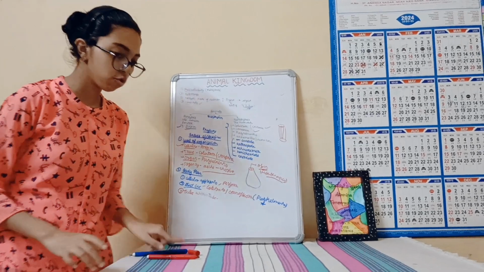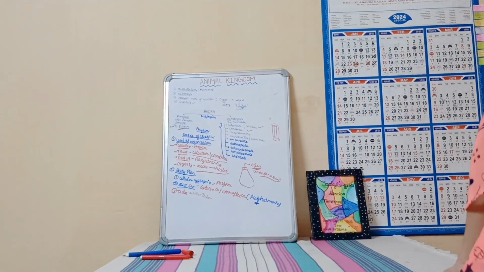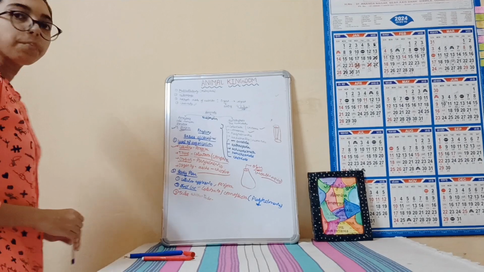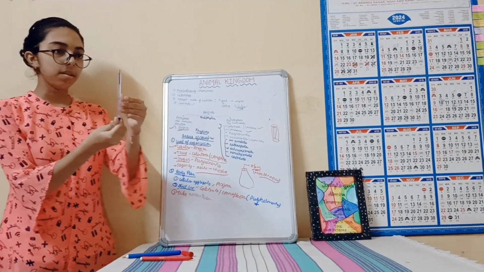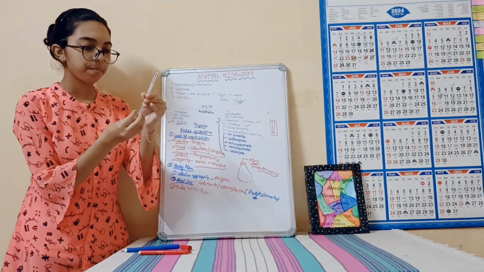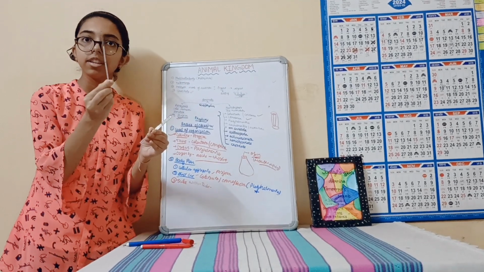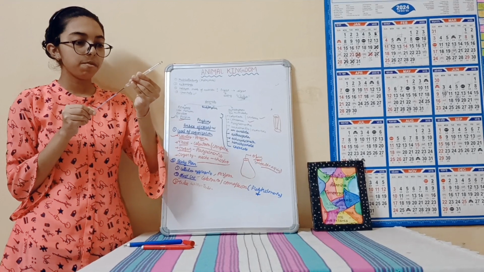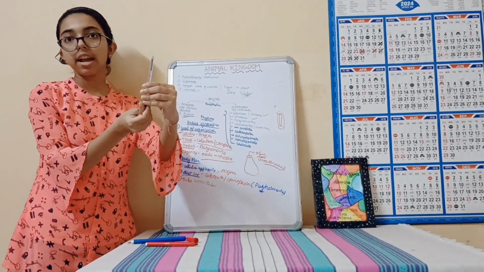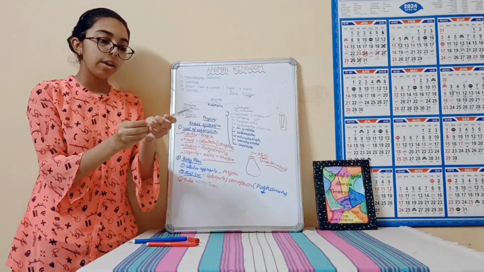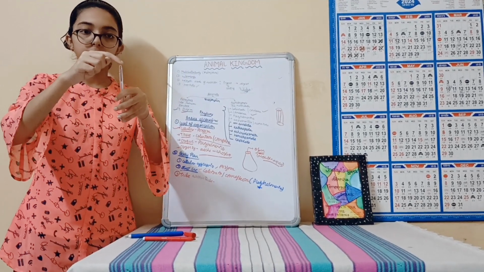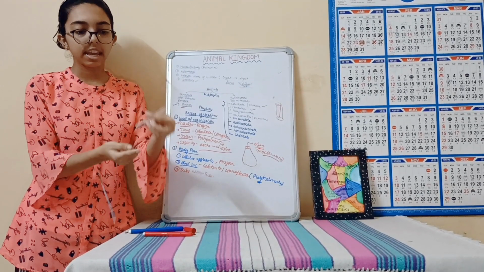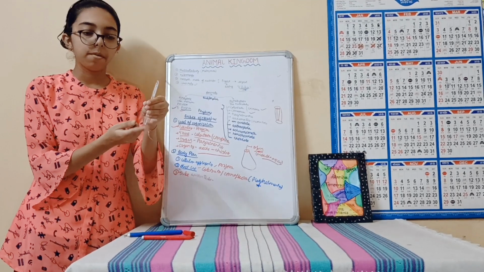Let me show you. So this is a glass pen, you can see, and if you open it, this is the gut one, and this is the outer tube. If we put it inside, this looks like the tube within tube body plan. And you can see that there are two openings, one at the upper part and second at the lower part.